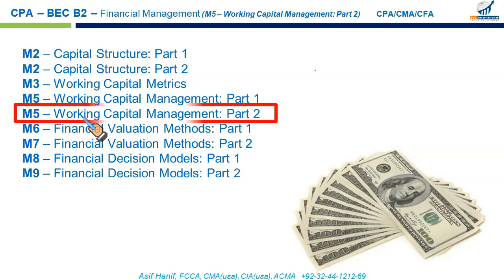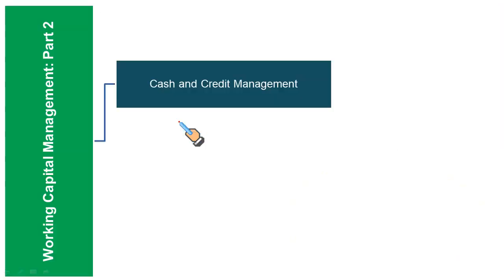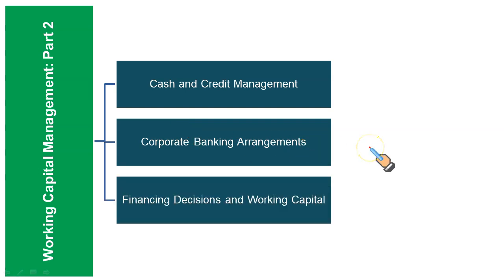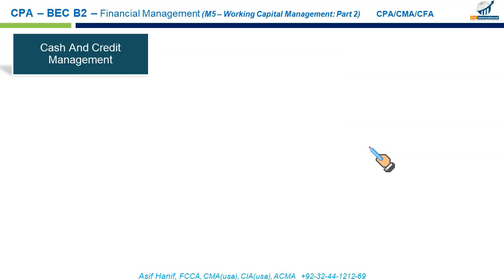Your next module is Working Capital Management Part 2. What exactly do we have in this module? Cash and credit management, corporate banking arrangements and financing decisions, and working capital. So let us discuss these one by one. Let's go for cash and credit management.